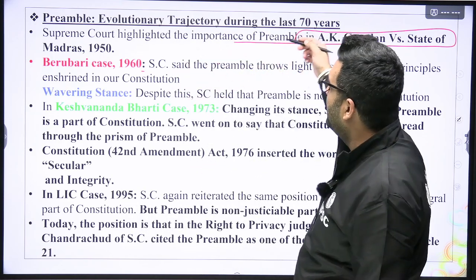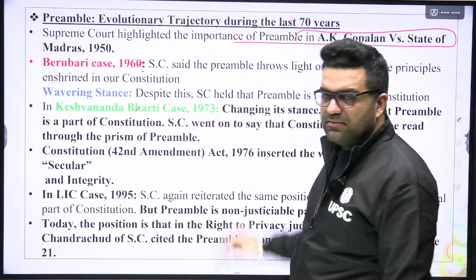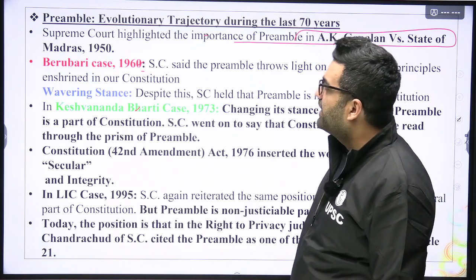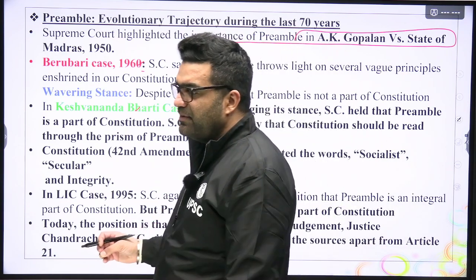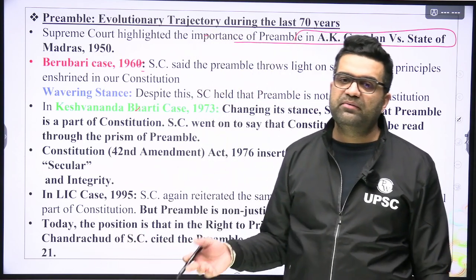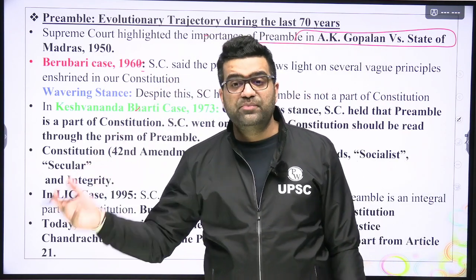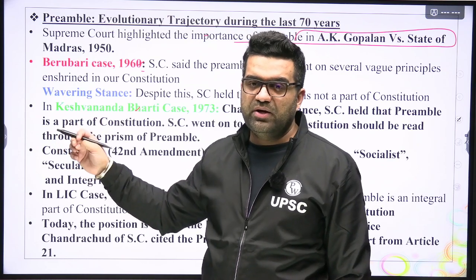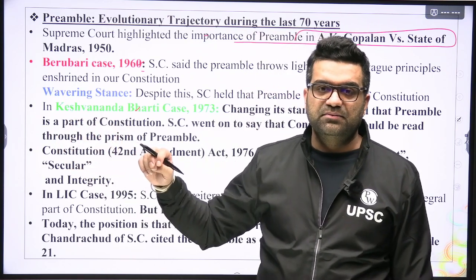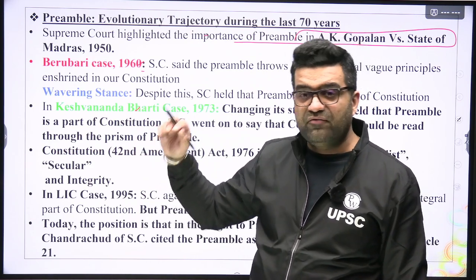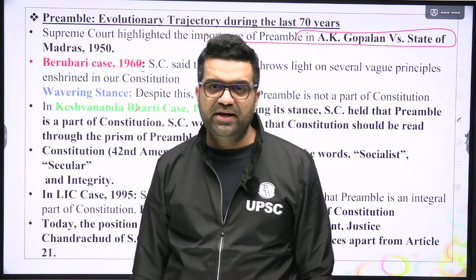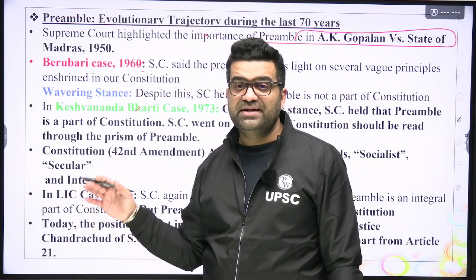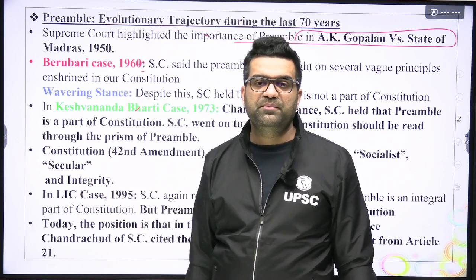How can the question be asked? Which of the following cases deal with the evolution of the preamble? A.K. Gopalan, the very first day. Can things given in the preamble be resorted to by the state to bring about justice? This was the question. Redistributive justice, social equality. Those principles of the preamble were used by the state of India, the Jawaharlal Nehru government, to take away surplus land above the land ceiling fixed by the then government and distribute it to the poor people.